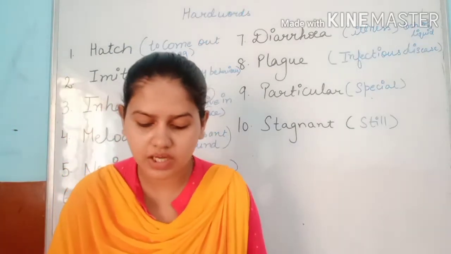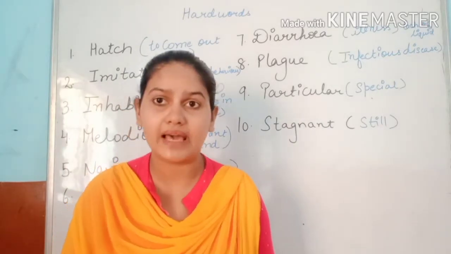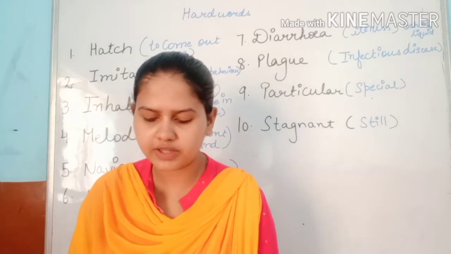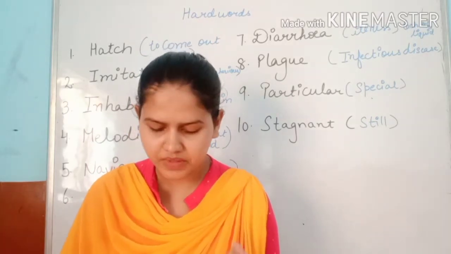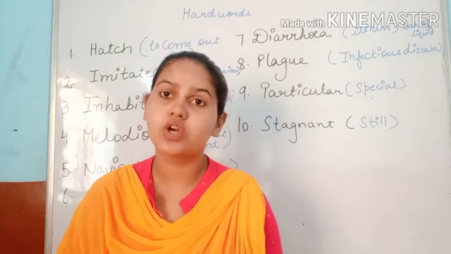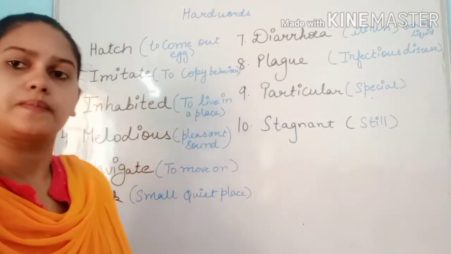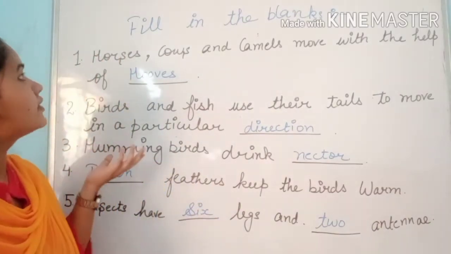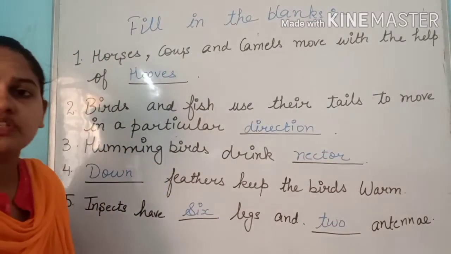Let's do the next one, the fill in the blanks. Okay, horses, cows, and camels move with the help of dash. Birds and fish use their tails to move in a particular dash. So let's do it, students. Now come on, first one.